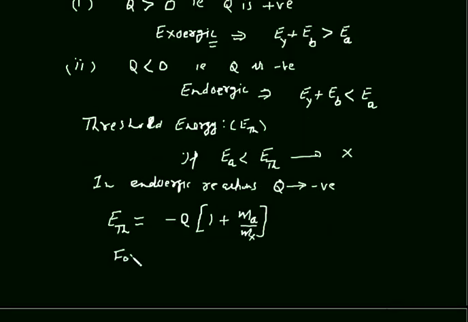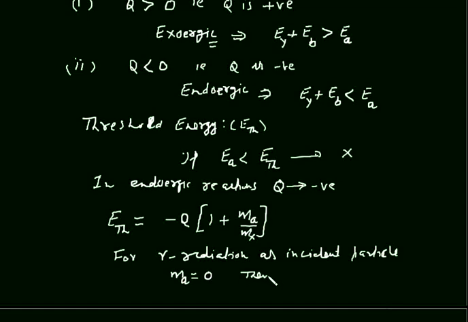For gamma radiation as incident particle, if gamma radiation is the incident particle, we know that mass of this incident particle will be 0, then threshold energy for such type of reaction will be equal to minus Q.